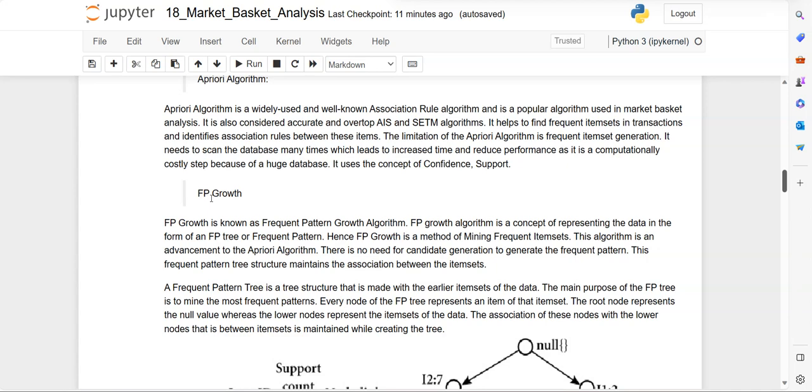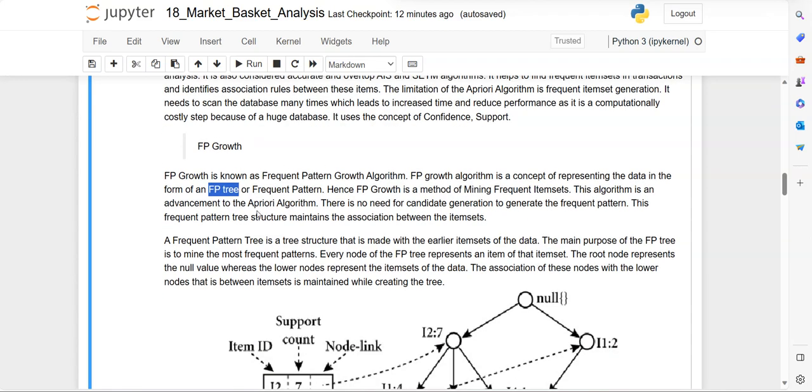Then the second algorithm is FP growth. FP stands for frequent pattern growth. This is also another important algorithm, and it represents the data in the form of an FP tree, a frequent pattern tree. That means the output of this algorithm is a tree, and from that tree we can find out which items are frequent. This algorithm is an advancement of the Apriori algorithm. It gives a graphical view, a graphical output, so from that you can get insight from the data.